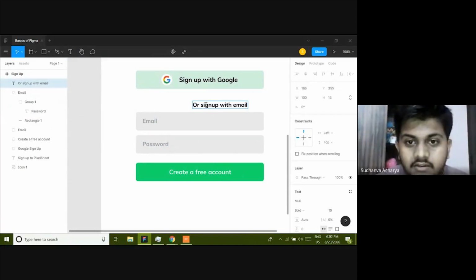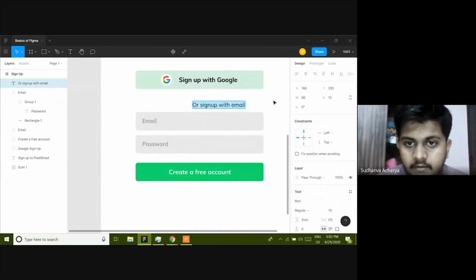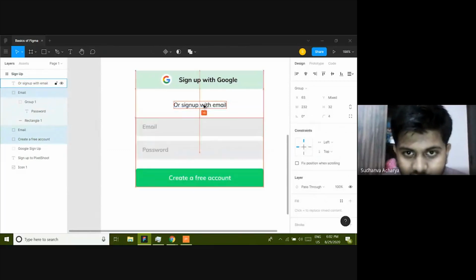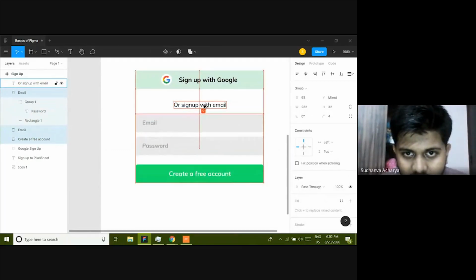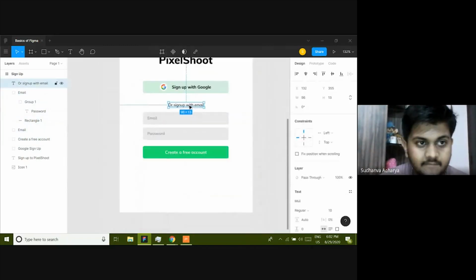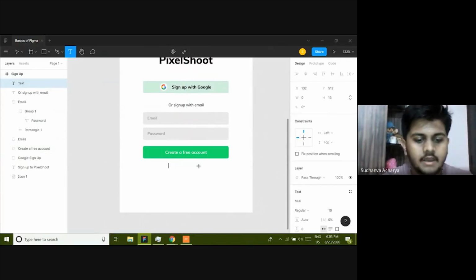What I'm going to do, I'm going to type it. Okay. I'm going to Control A, and I'm going to dial it down to regular. I'm going to make it into small thing. So I'm going to change the size because it's too squished here. Change it to 12, I guess. 12 will look good. Sign up with email. Now I want one more thing, that is to agree with terms and conditions. So I'm just going to increase it to 12. And then change this copy to by signing up.